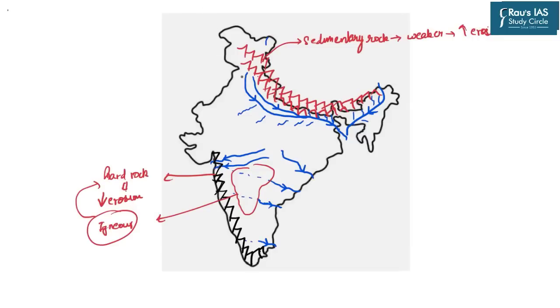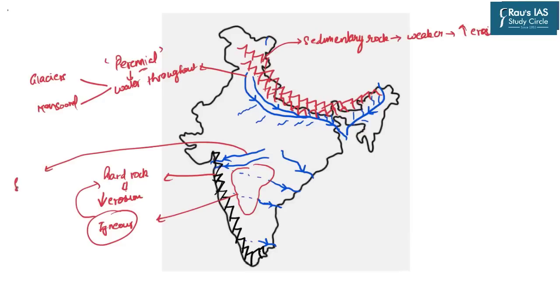Similarly, if you come to the rivers of northern India, they are basically a perennial river system. The perennial river system means that throughout the year there is water in them. And the water in these rivers is fed mainly by two sources. One is the glaciers of the Himalayas and second is the monsoonal rainfall. However, when it comes to the peninsular rivers, these rivers are seasonal in nature and they are mostly fed by the monsoon, that is the rainfall in this region.